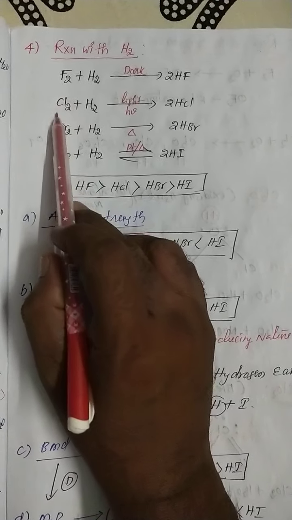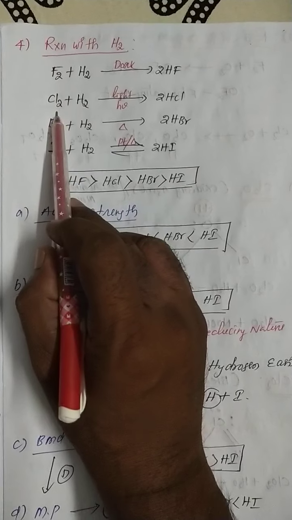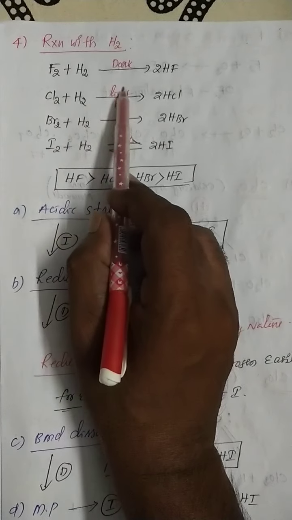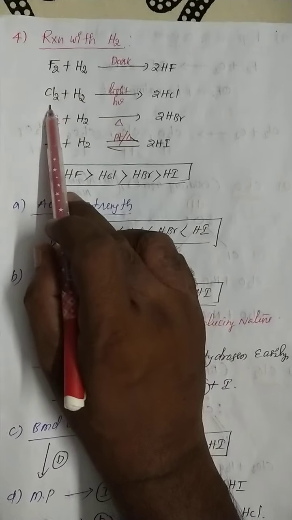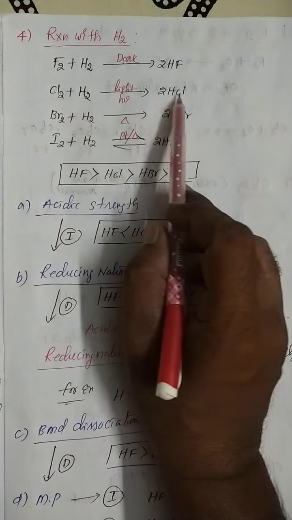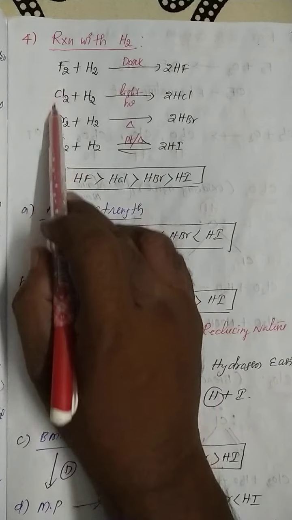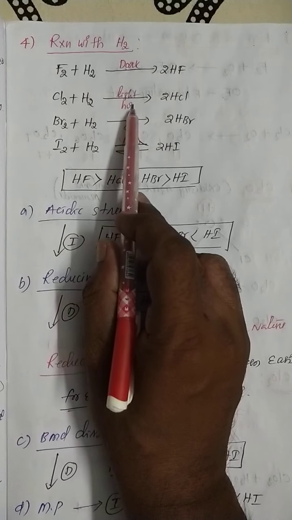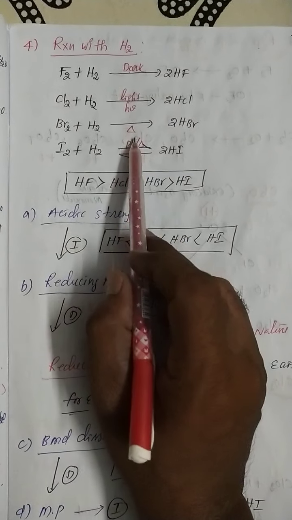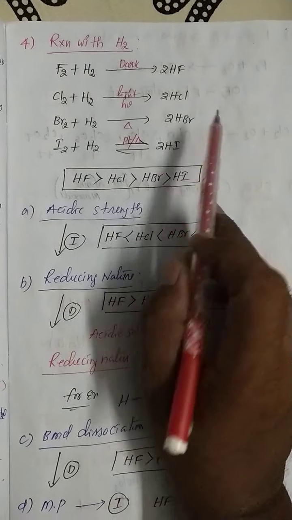And chlorine, from the reactivity order point of view, is less reactive compared to fluorine. That's why light is definitely required. In the presence of light, chlorine easily reacts with hydrogen to form HCl. And bromine is a very low reactivity element, so definitely high temperature is required, light is not enough, to form 2HBr.